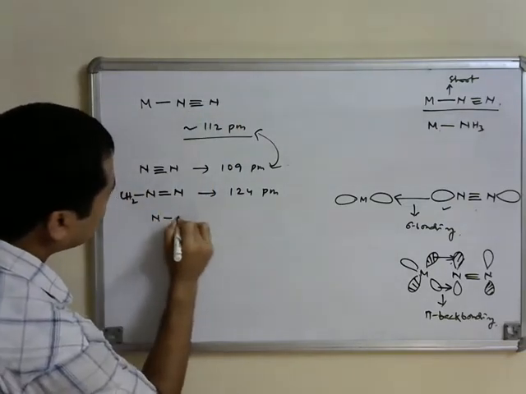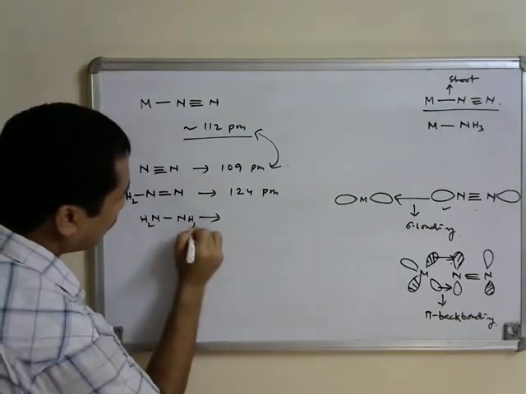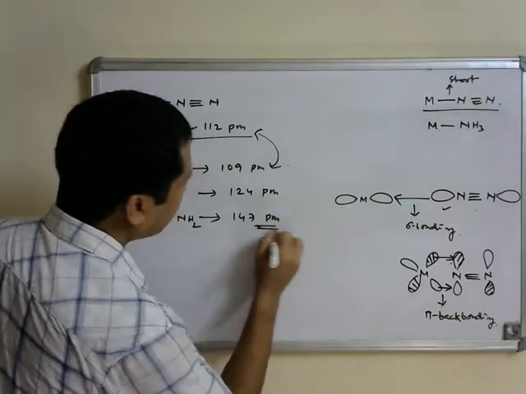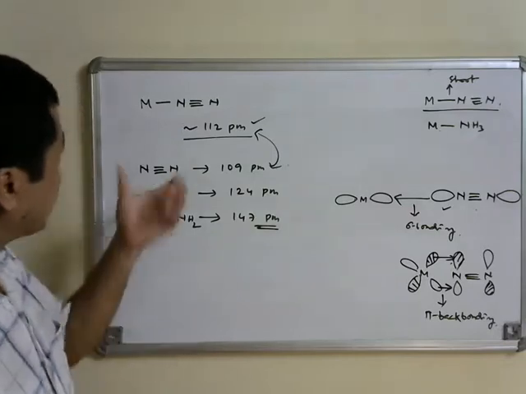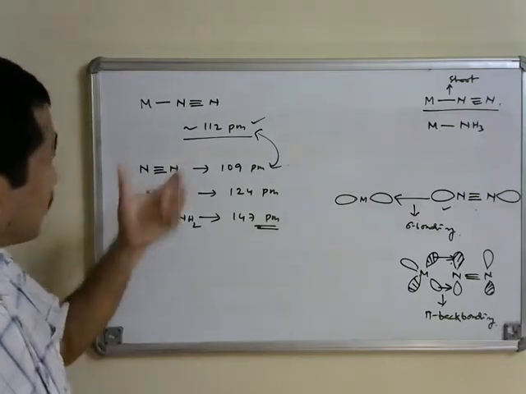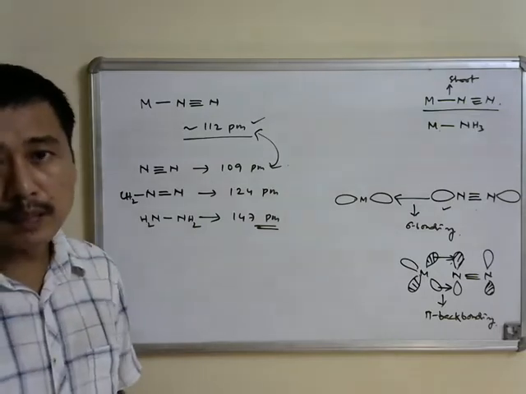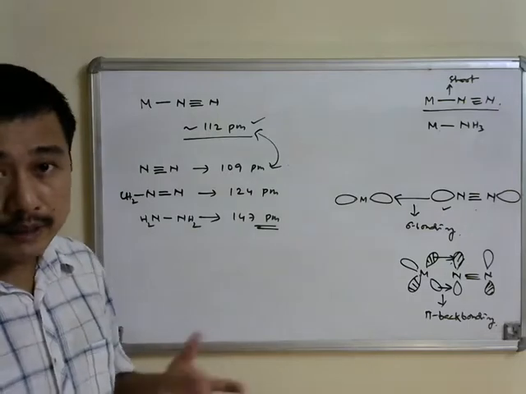And the nitrogen-nitrogen single bond distance, for example in case of hydrazine, is equal to 147 picometer, which is also quite higher than what we see in metal dinitrogen complexes.